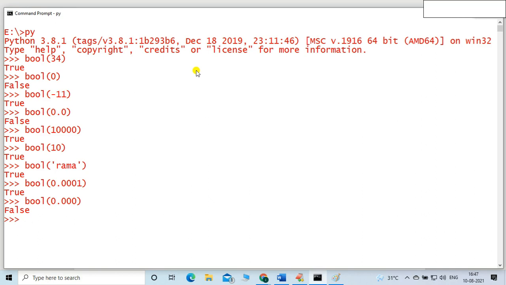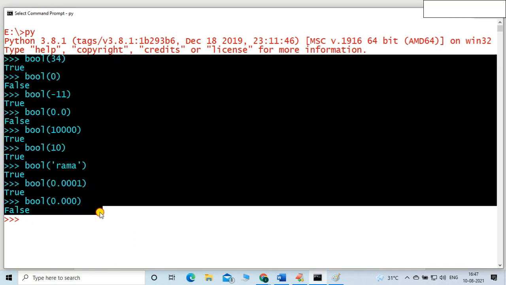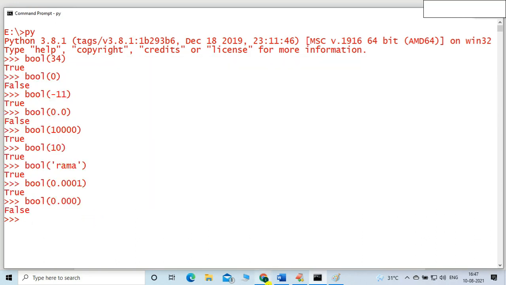So in the Boolean case, what is my final conclusion? No need to explain each and everything. If the value is zero, definitely the result will be false. If the value is other than zero, whatever it may be, definitely the result will be true. That's it. Very simple data type. Everything is covered.